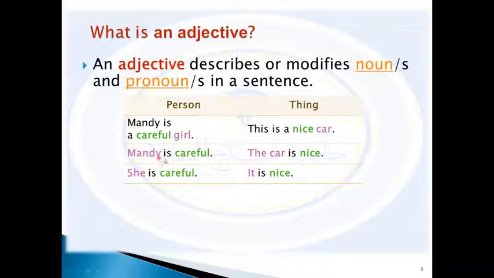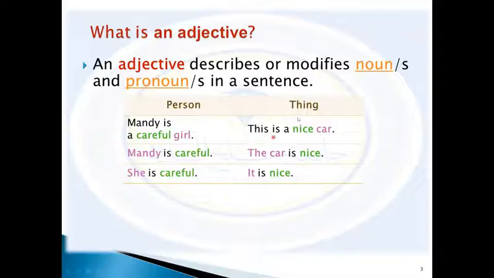In the second, the adjective is used alone after what? After the linking verb. The linking verb is, and after it we use just the complement, careful. So this adjective works as a complement. She is careful. So here also we describe the pronoun with the adjective careful.